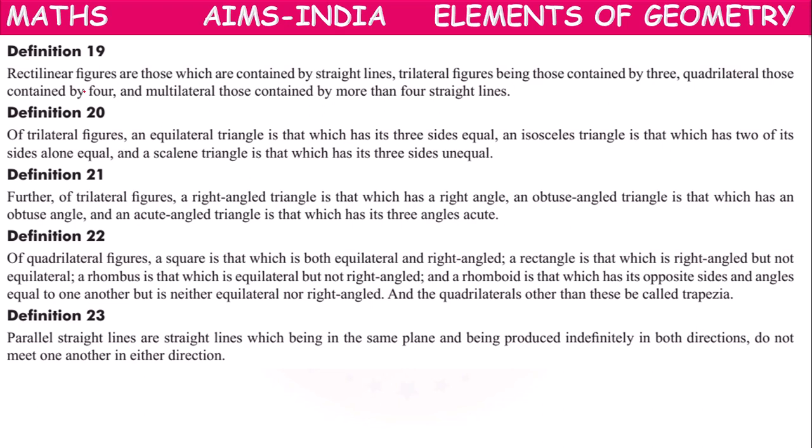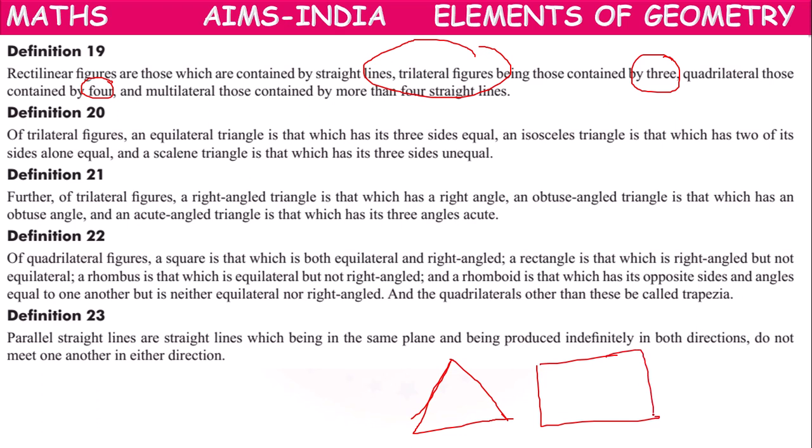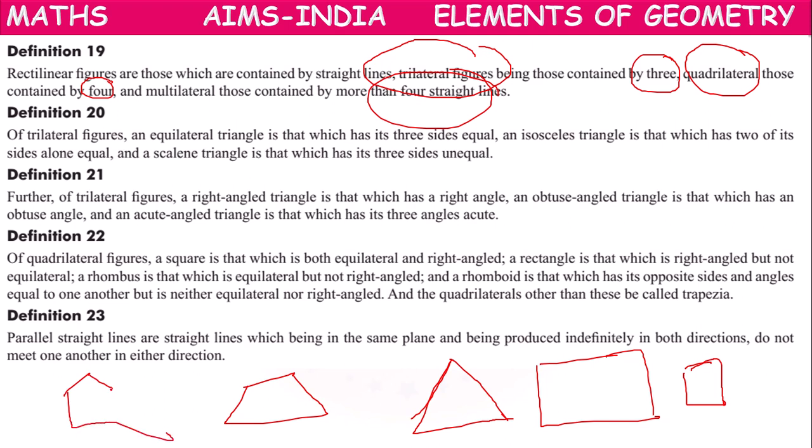Means the figures which are formed by three lines are said to be trilateral figures. Those contained by four, like rectangle, like square, like trapezium, are called quadrilaterals. And multilateral, by more than four straight lines, like this pentagon, or like this hexagon. These are called multilateral.